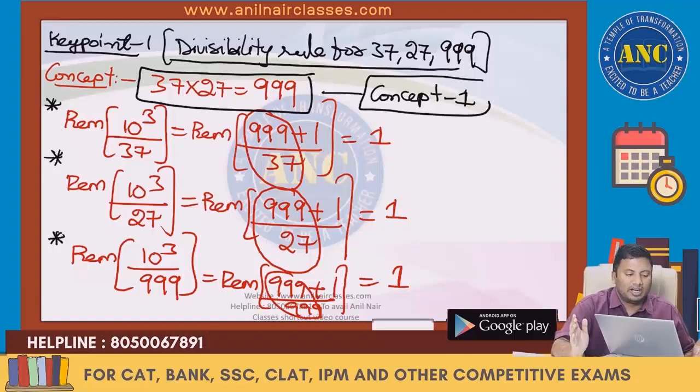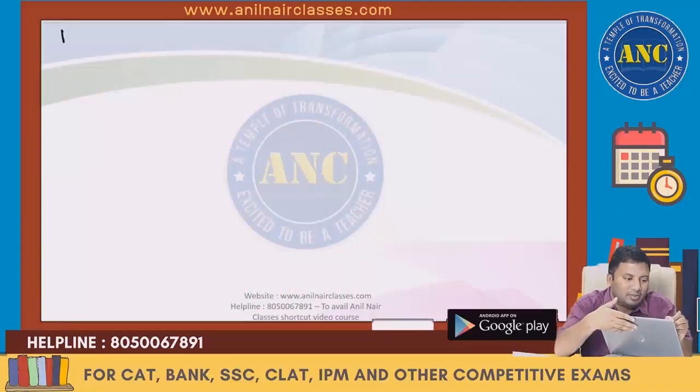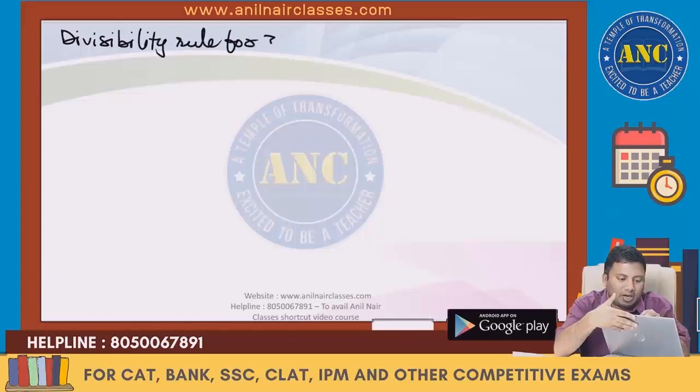Now please write down the note. We will convert this into an English statement, then basic problems, then foundation problems, then exercise problems. Now, what is the divisibility rule for 37, 27 and 999?